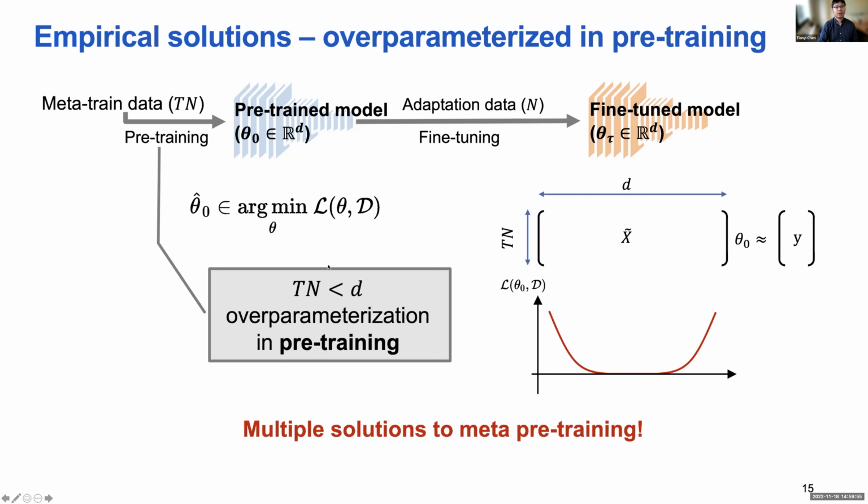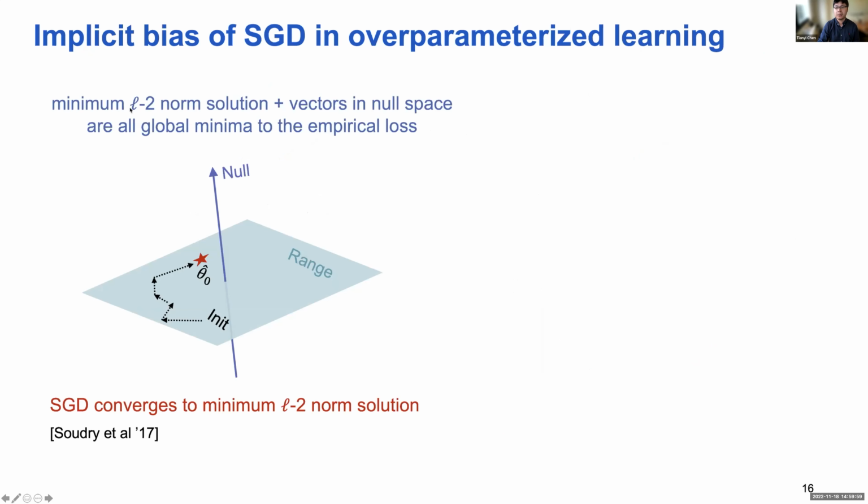To understand the generalization of the pre-trained model, we focus on the solution with the minimal L2 norm, because there is a lot of evidence suggesting that if we use an SGD-type algorithm to train the models in the pre-training stage, it will converge to the minimal norm solution. Although there are multiple solutions, all other solutions are in the null space of the minimal norm solution.